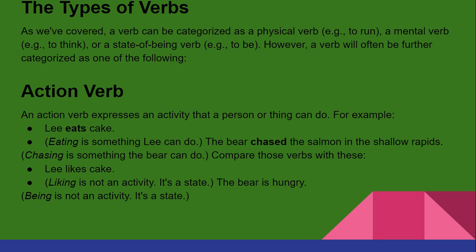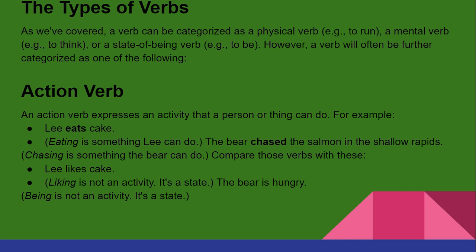The types of verbs, as we've covered: a verb can be categorized as a physical verb, for example, to run, a mental verb, for example, to think, or a state of being verb, for example, to be. However, a verb will often be further categorized as one of the following: action verb. Now let's look at how a verb can express an activity that a person or thing can do.